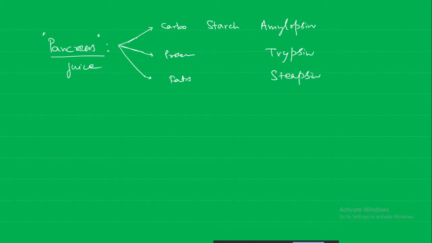Skeleton, types of joints, and that ligament and tendon important. You have to give more importance there. Skin.